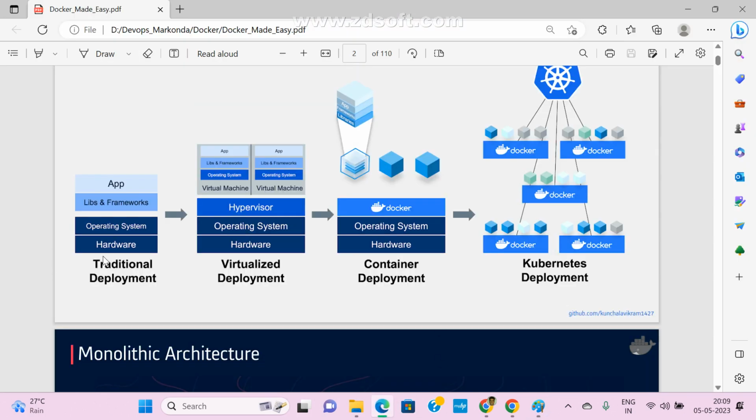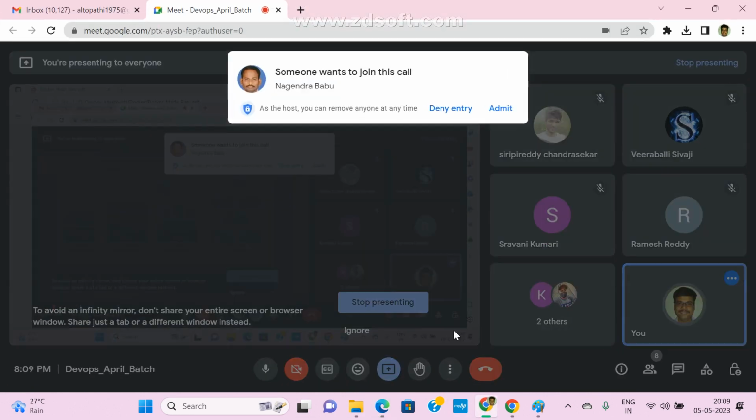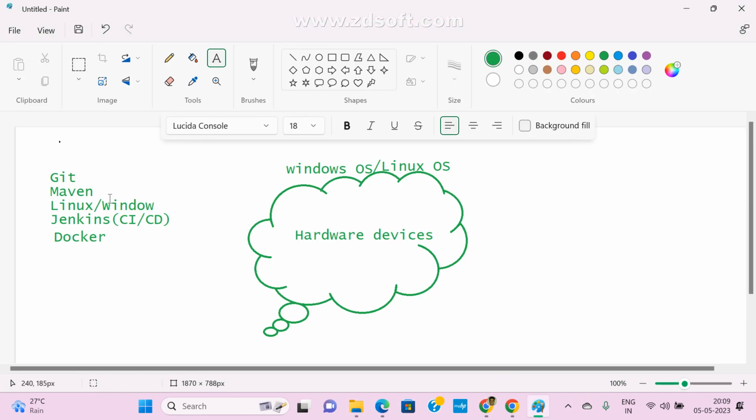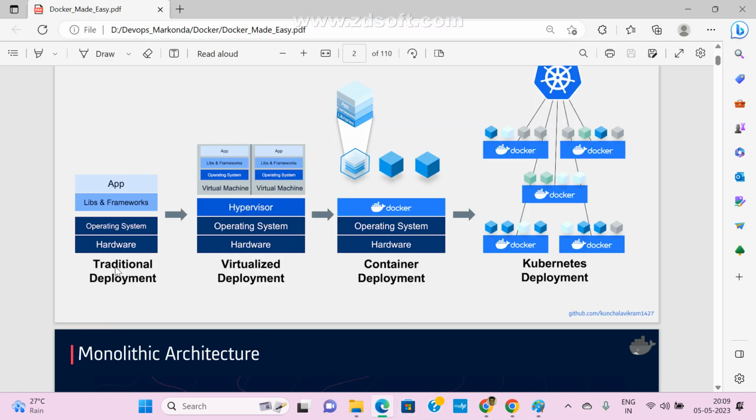Now if you come to here, this is the hardware. On top of it we install the operating system. On top of that we are going to install the right libraries, some frameworks, and on top of that we are going to deploy your application. Hardware is nothing but physical components.